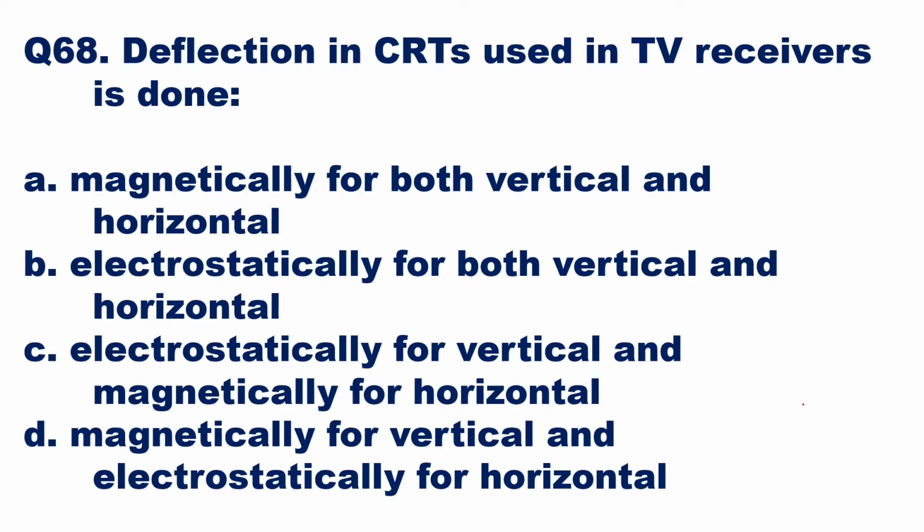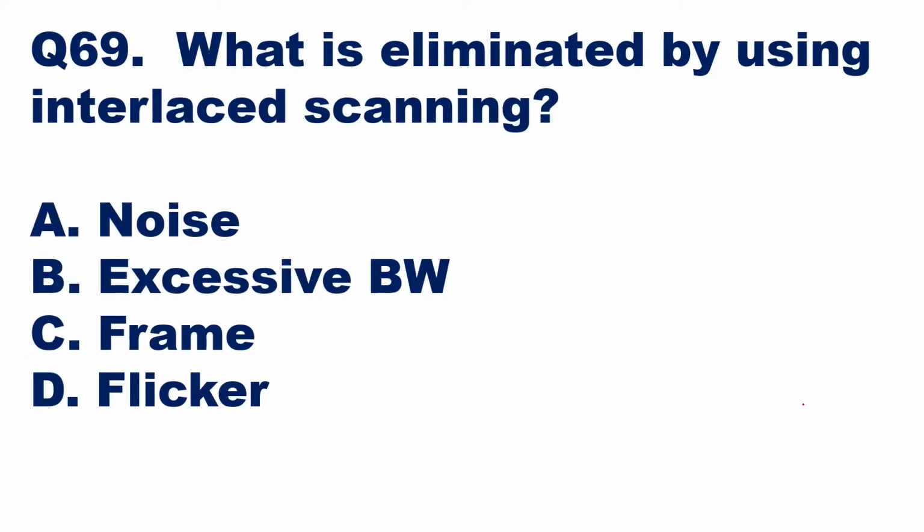So it is option A which will be the right answer here, magnetically for both vertical and horizontal deflection. So here you can see the answer A is the right answer. Then we'll go to the next question.